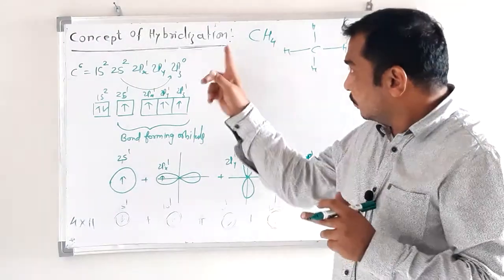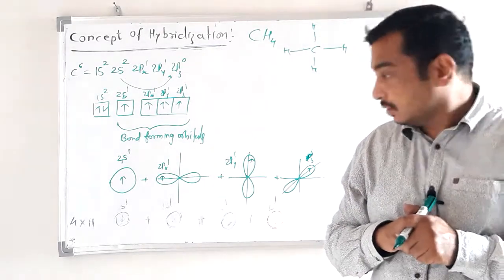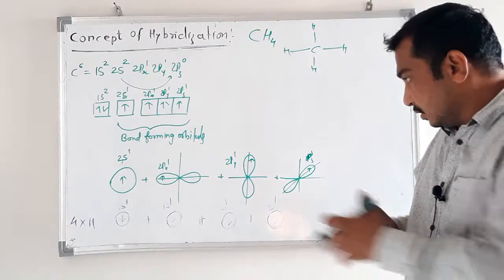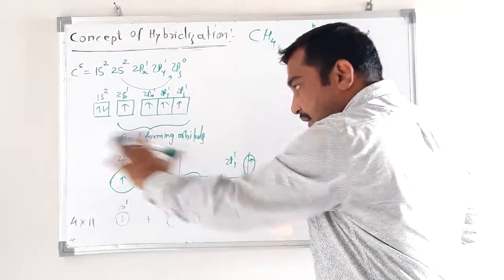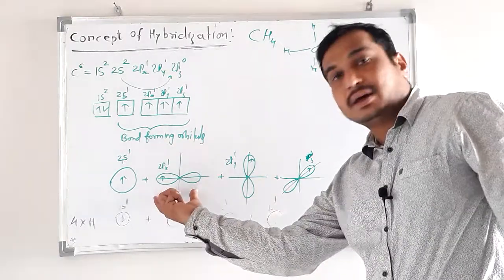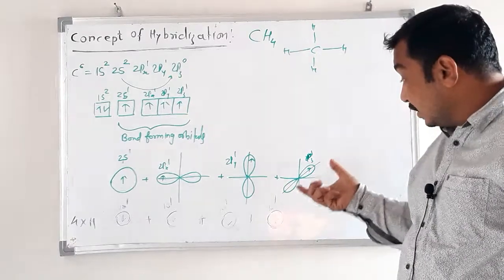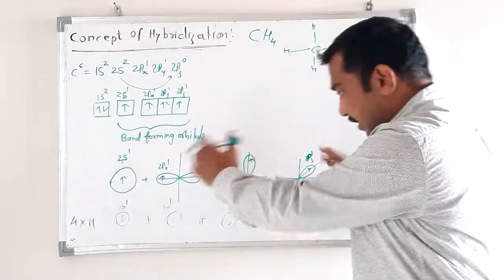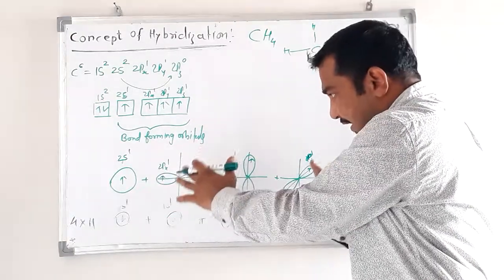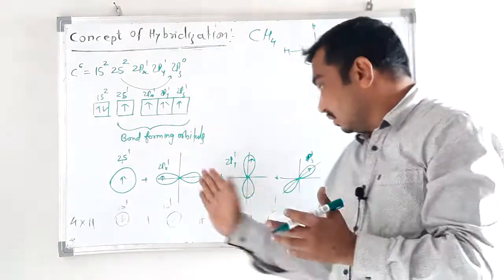because for forming these bonds we are using the 2s orbital of carbon, the 2px orbital, 2py orbital, and 2pz orbital. See, they are completely different. The 2s orbital is spherical in shape, 2px is a dumbbell along the x axis, 2py a dumbbell along the y axis, 2pz a dumbbell along the z axis. Their directions are different. These three are identical but their directions are different, but the 2s orbital of carbon is completely different from these three.